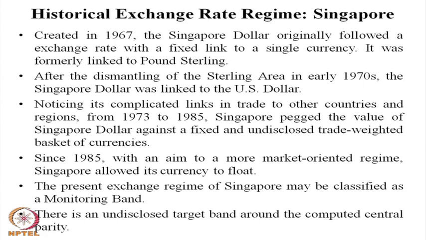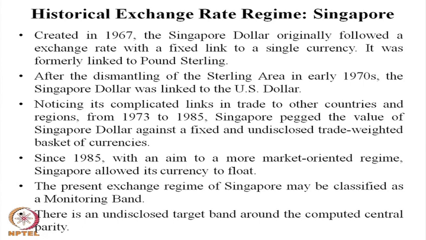After dismantling the sterling area in the early 70s, the Singapore dollar was de-linked from the pound and linked to the US dollar. So, in the 1970s, as I mentioned, Singapore adopted an outward development strategy and gave more importance to the export sector. They dismantled the sterling area and linked the domestic Singapore dollar to the US dollar.